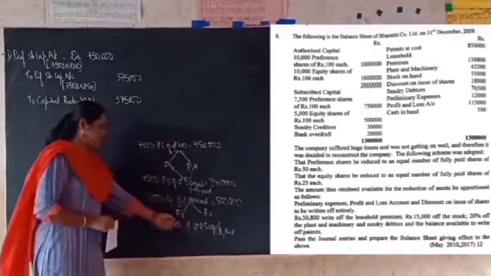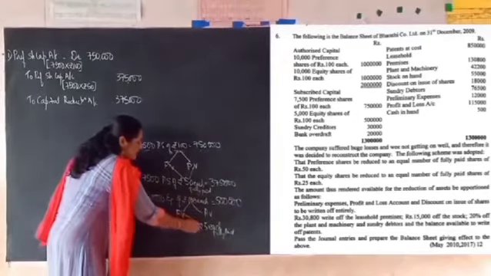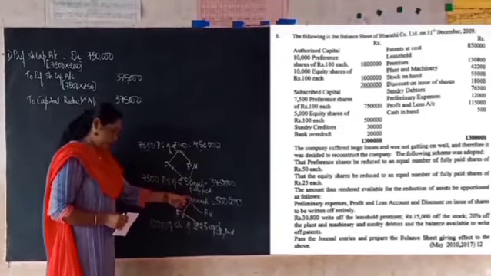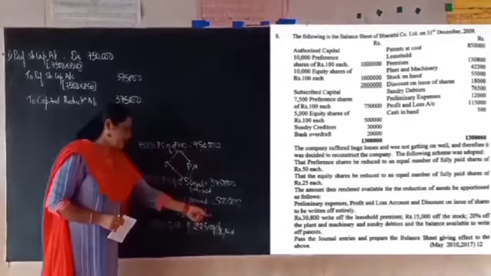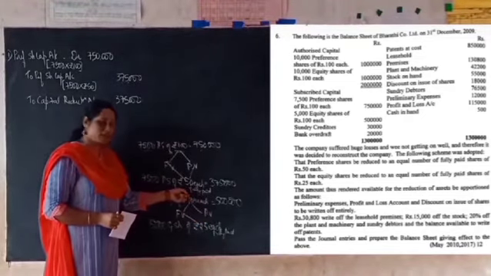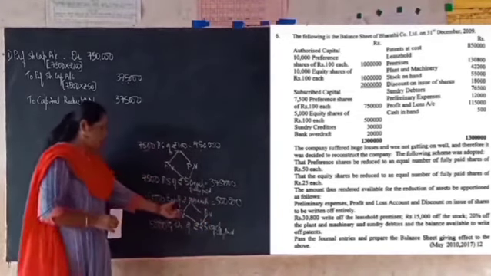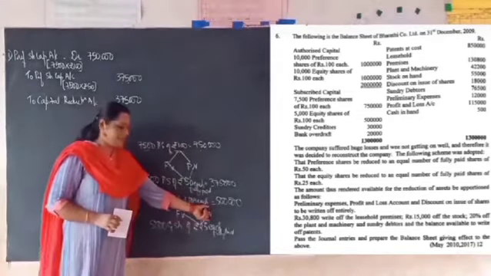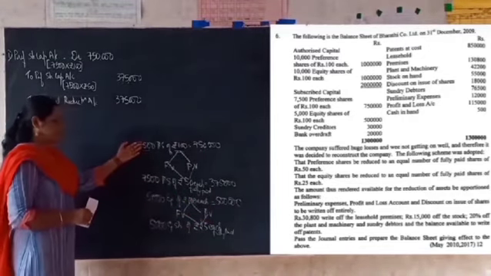So which means that earlier the face value of one share was 100, but now they are making it as 25. So from 100 rupees the face value has been reduced to 25 rupees. Similarly, earlier the paid up value of one share was 100 rupees. Now it is reduced to 25. So here also face value is reduced, paid up value is also reduced. So now a similar adjustment we have to do.